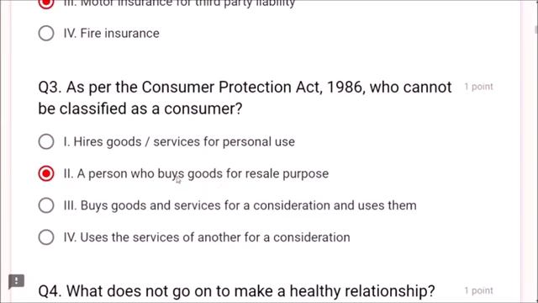Whereas a person who buys goods for resale purpose is not going to be a consumer. That means option 2 is correct, friends.